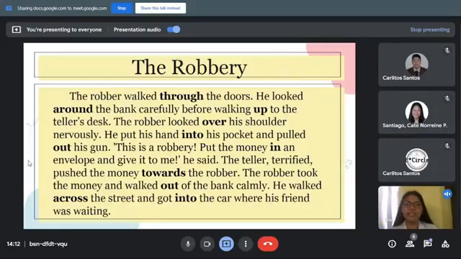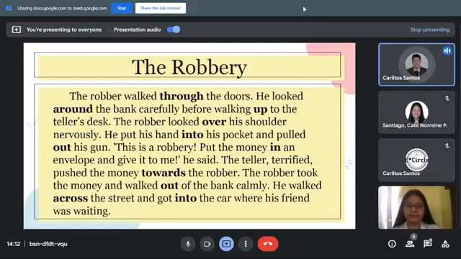Thank you, Miss Kate. And class, what did you notice about today's text? What did you notice, or did you notice anything at all? Can I answer? Okay, let's have Mr. Carlitos. There are a lot of prepositions used in the text.